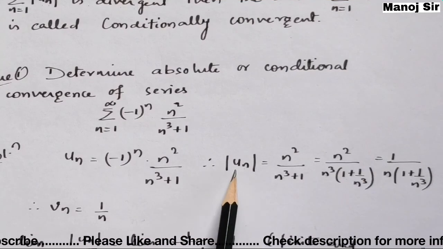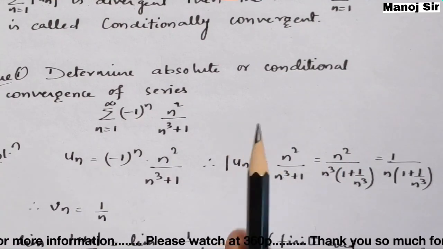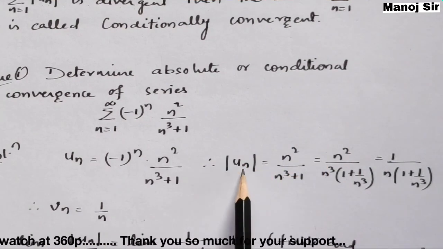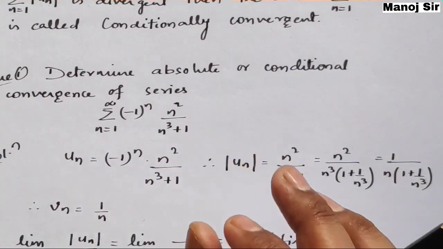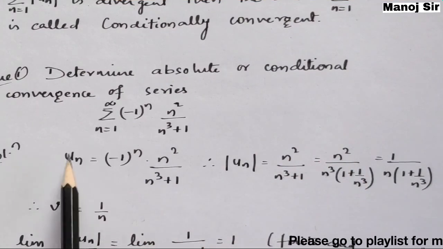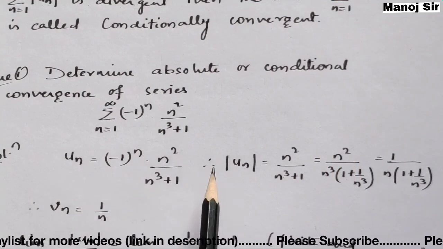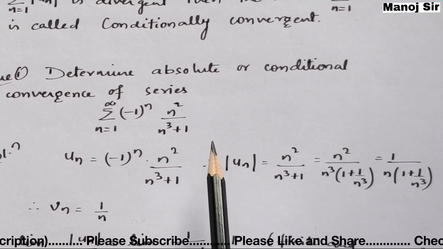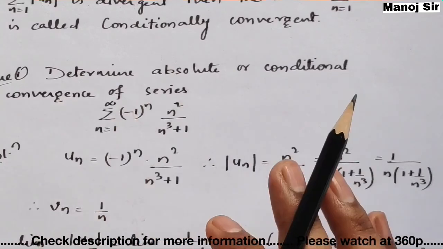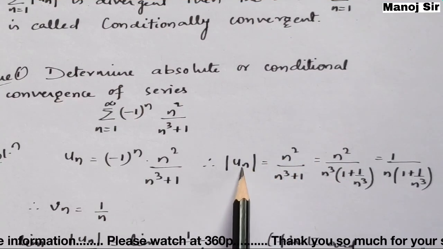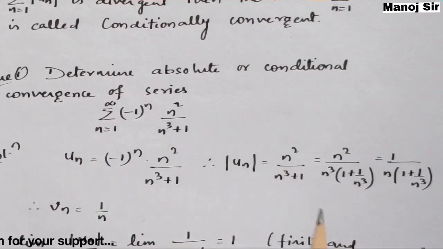There, after finding mod of un, I have taken vn. In those videos, that is from video number 11 to 13, I have taken un, because that un was the series of all positive terms. But here we cannot take un, because un consists of positive as well as negative terms. If you want to perform the comparison test, then we need to take un which is comprising of all the positive terms. In that case only, we need to take the mod of this. So I have taken mod of un in place of un, as we did in video number 11 to 13.